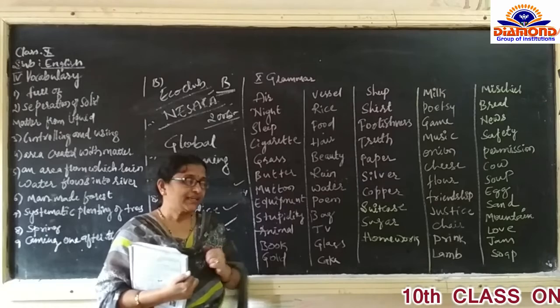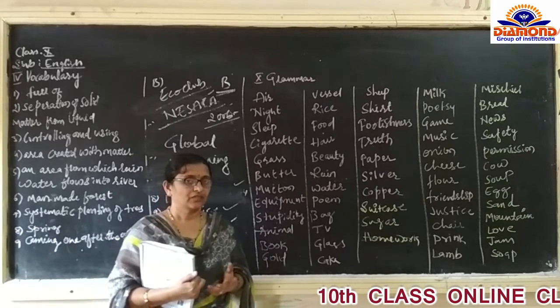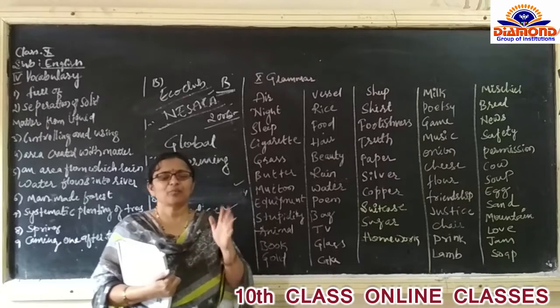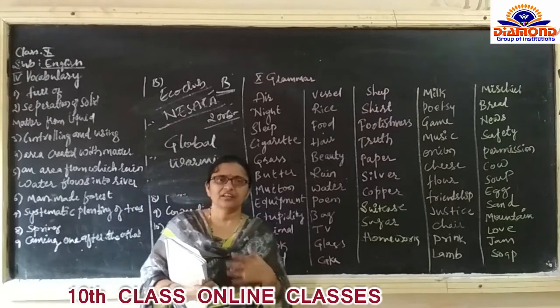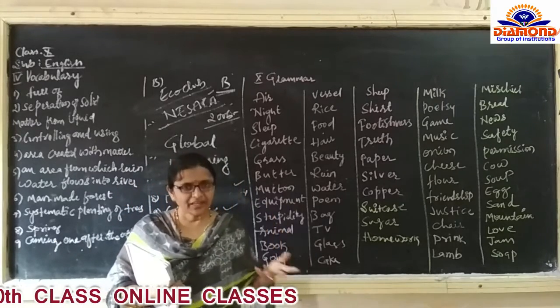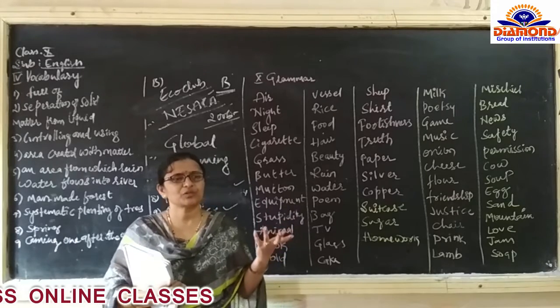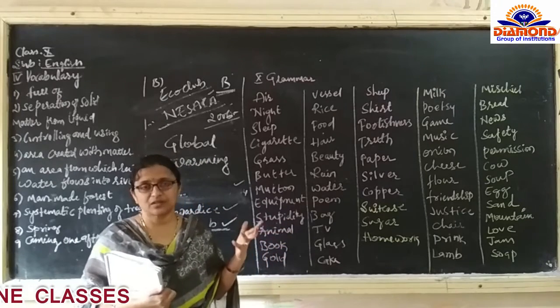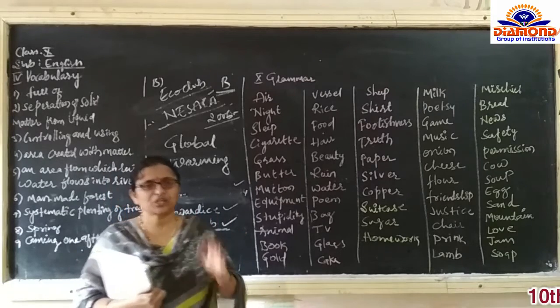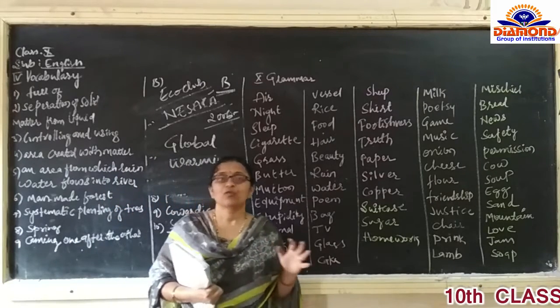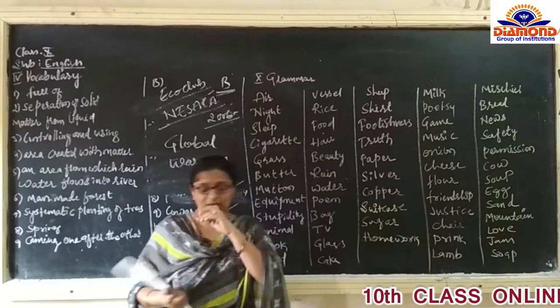So global warming is there in your textbook. 99% they prefer the textbook. It may be the essay, or it may be a letter, or it may be any grammar part. Approximately we have 33 marks of the grammar part. So 99% they refer to the textbook, so we have to go for the textbook only.